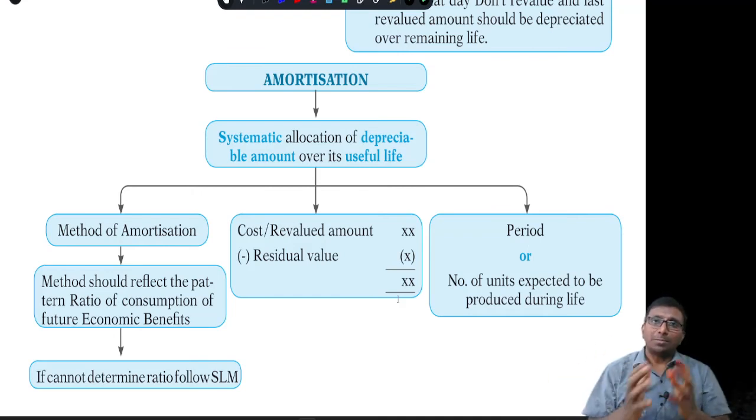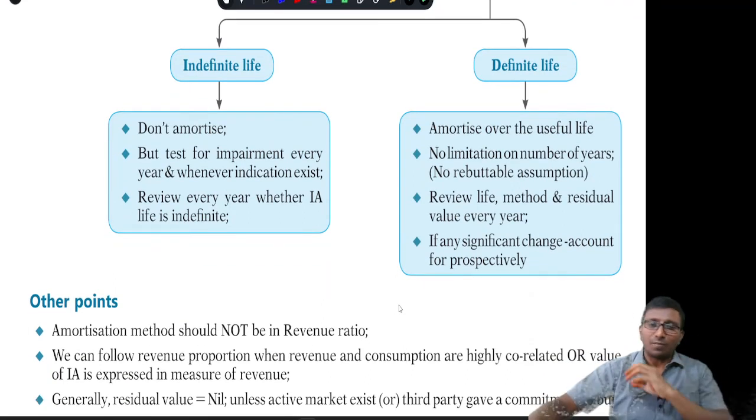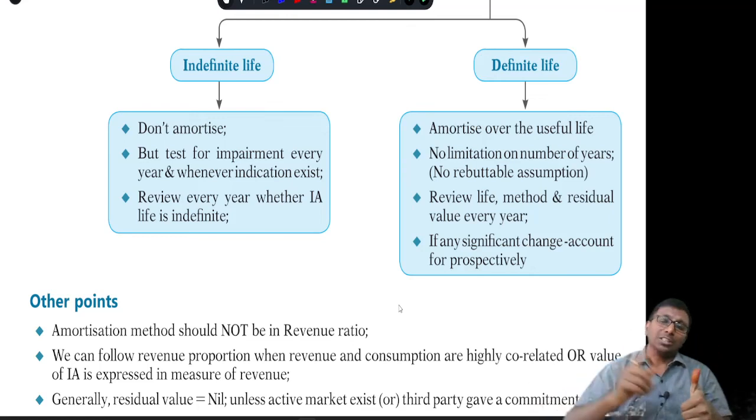Now the period. Some intangibles may have an indefinite life, some may have a definite life, right? If it is an indefinite life, then obviously there is no depreciation, but such intangible assets have to be tested for impairment at every year end. Not only this, an intangible asset under development also has to be tested for impairment every year end.